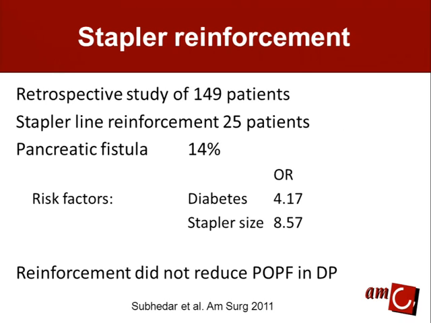This is also a retrospective study of almost 150 patients. 25 patients had a reinforcement, and they found in this series a pancreatic fistula rate of 14%. But the only risk factors for developing a pancreatic fistula were the persistence of diabetes and the stapler size. And reinforcement surely did not reduce the pancreatic fistula rate in this series.